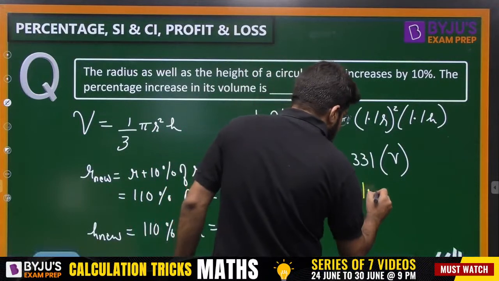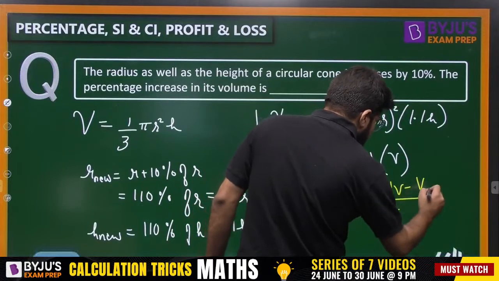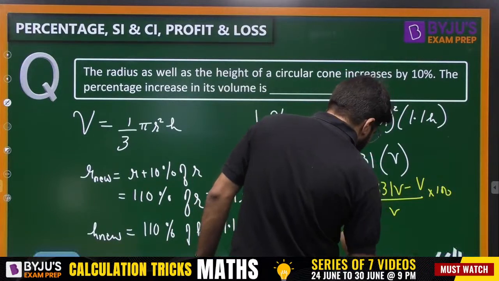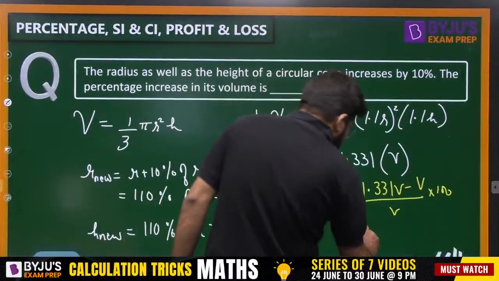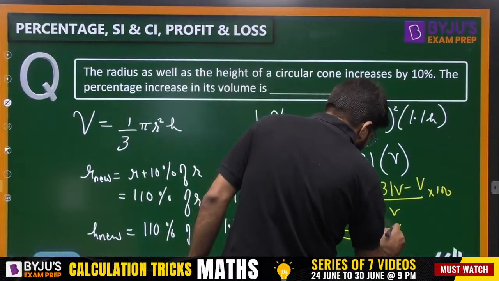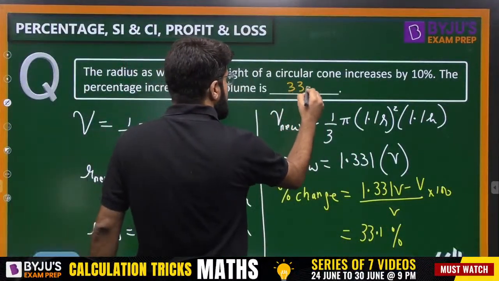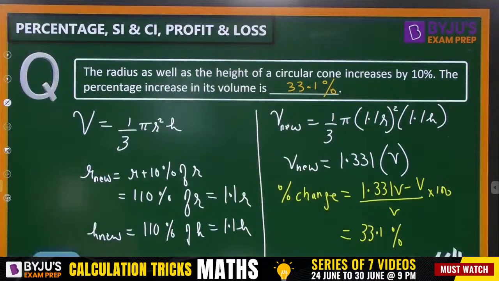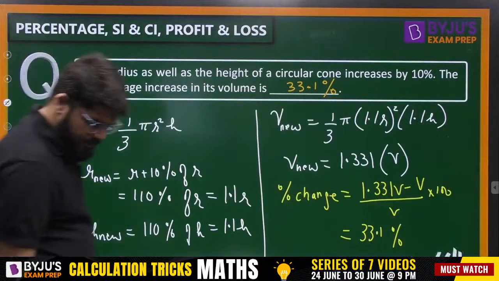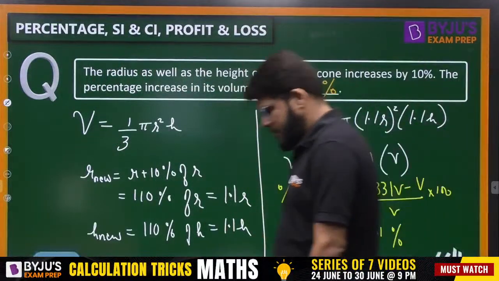Percentage change, as we know, is final value minus initial value divided by initial value multiplied by 100. Okay, so we cancel and just 0.331 multiplied by 100, the answer is 33.1 percentage. What should be the answer? 33.1 percentage. Final answer is 33.1 percentage. That's it. Simple one, isn't it, guys?